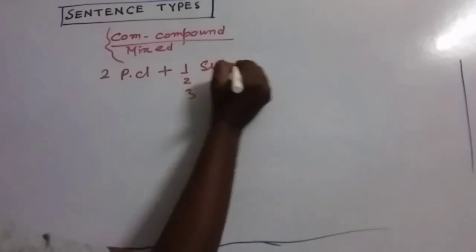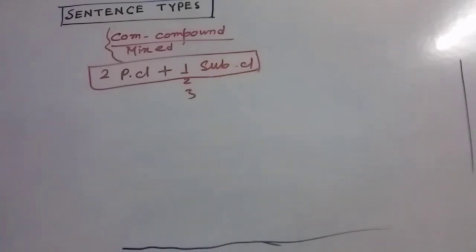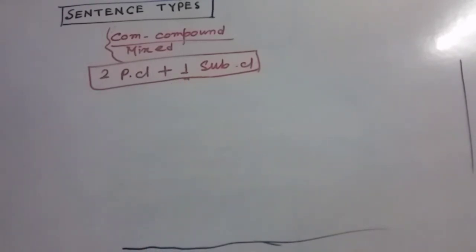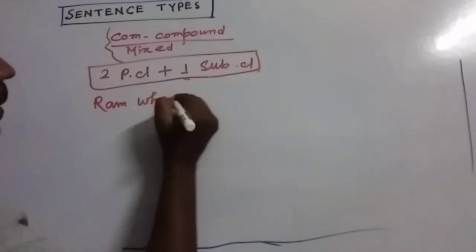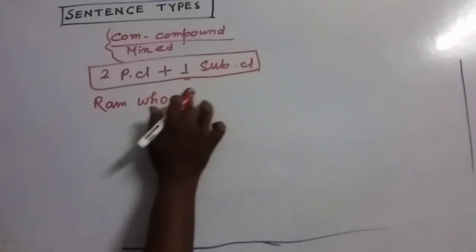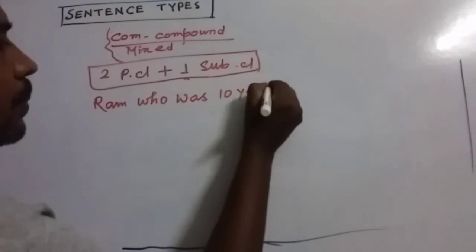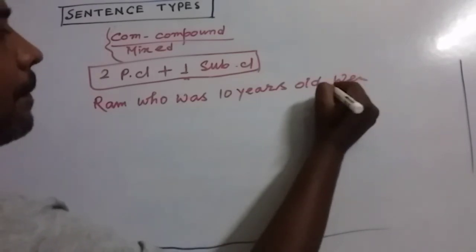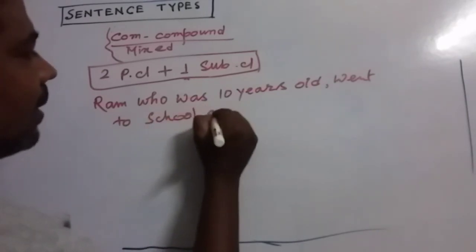This is the structure of complex-compound or mixed sentences. I'm just going to give you one example. I'm using the same sentence. Look at this: Ram, who was 10 years old, went to school, and studied hard.